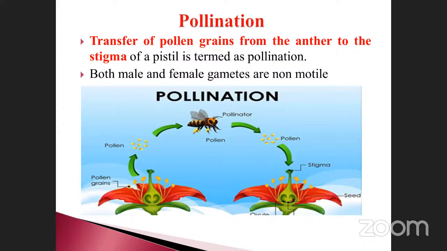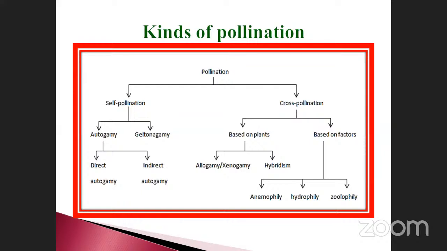Go to the next one. This is the definition of pollination: the transfer of pollen grains from the anther to the stigma of the pistil is termed pollination. Both gametes are non-motile in nature. Now, kinds of pollination. What are the types of pollination reported by scientists?